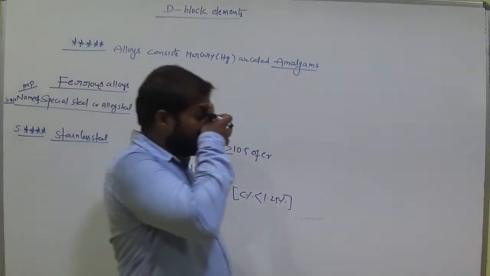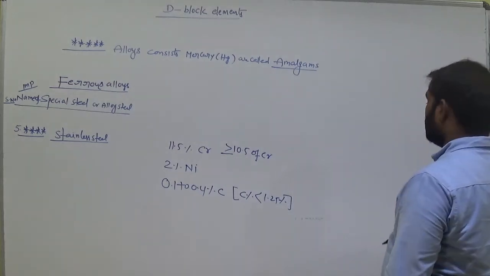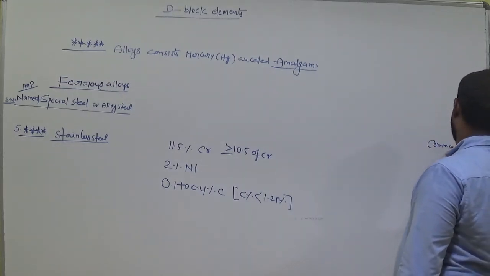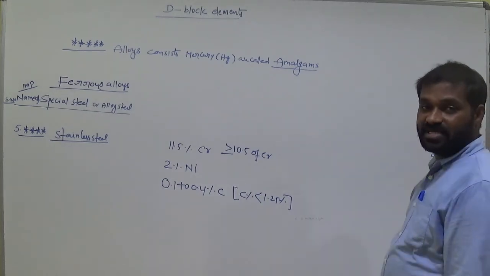So what are the main uses and properties of this? The uses are, we can prepare common articles like rods, and some orthopedic devices are also prepared.